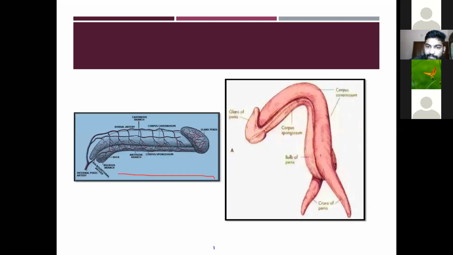Here you can see these are the corpora cavernosa, and you can see the two crura of the penis. The glans penis is the continuation of the corpus spongiosum. You can see the glans penis is continuous with the corpus spongiosum, and the corpus cavernosum ends below the glans penis in a rounded end.